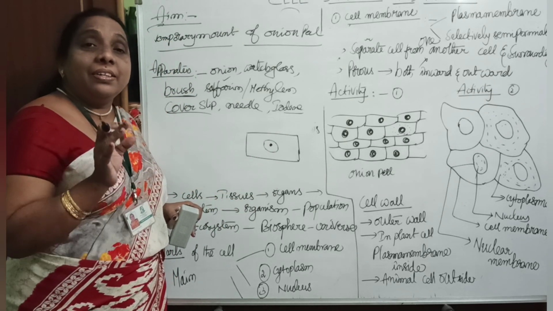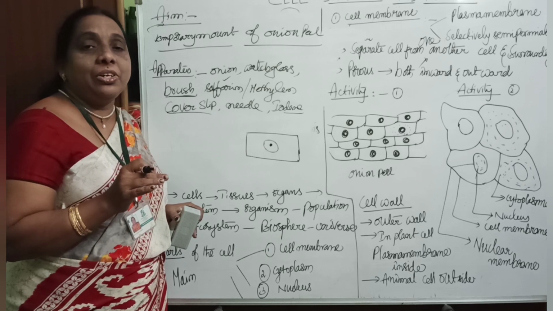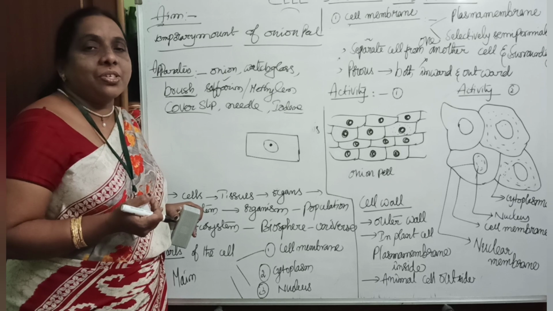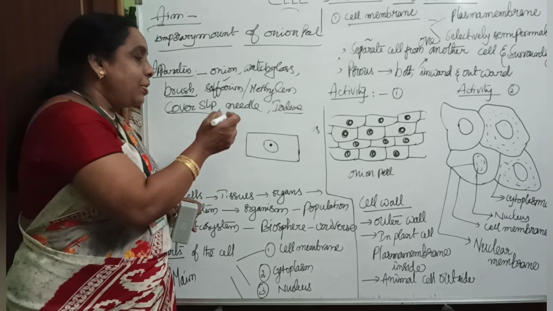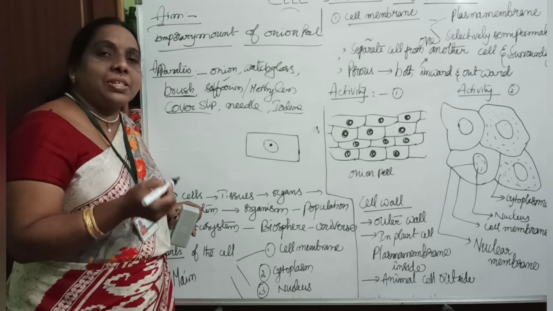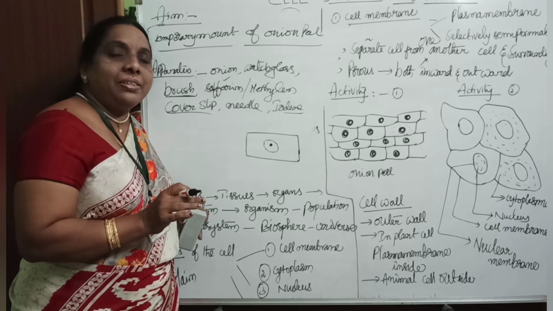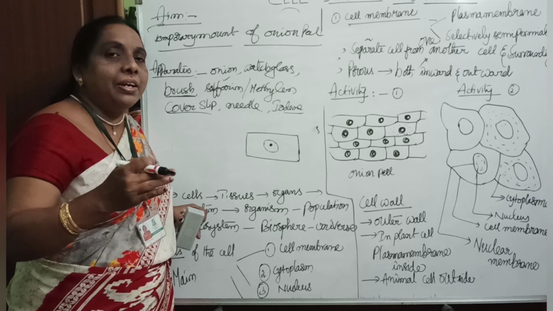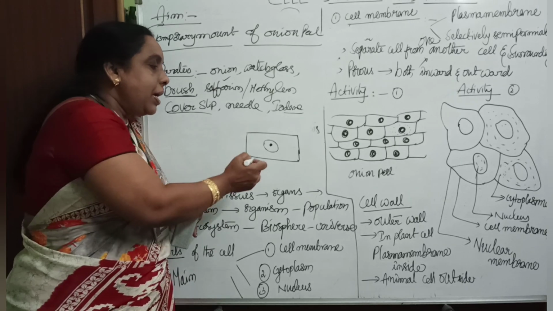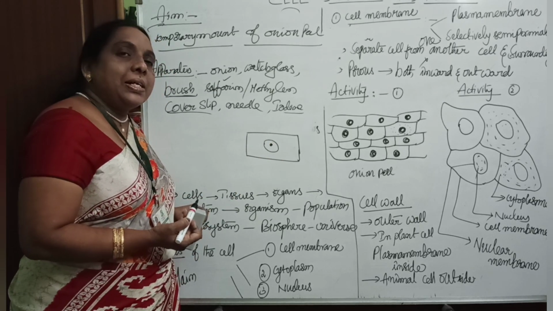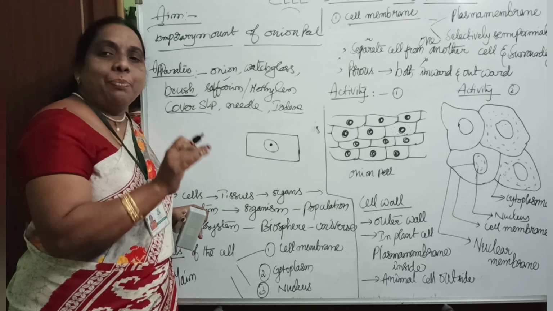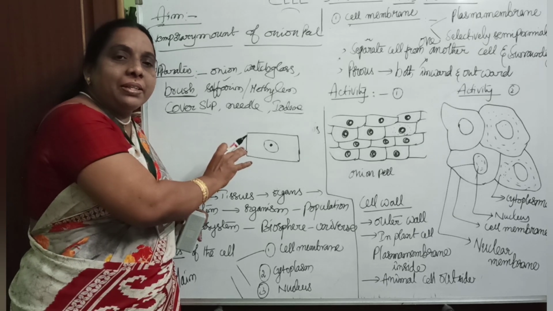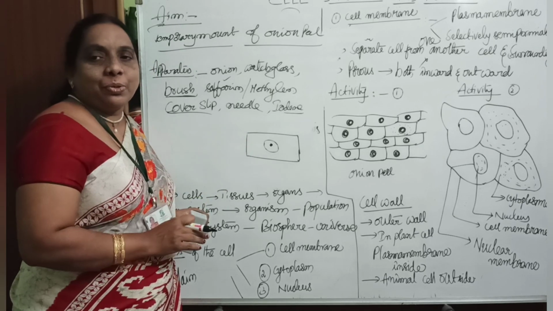Children, theoretically you are learning now, and practically we will do it whenever it is possible after reopening of the schools. Theoretically you have to write, to start your own activity. If you have the theoretical knowledge, automatically when I take you to the lab, you will do it yourself, and I'll divide the children into groups. Okay, yes. Take the cover slip, place it over it. Now observe this particular thing under the microscope.